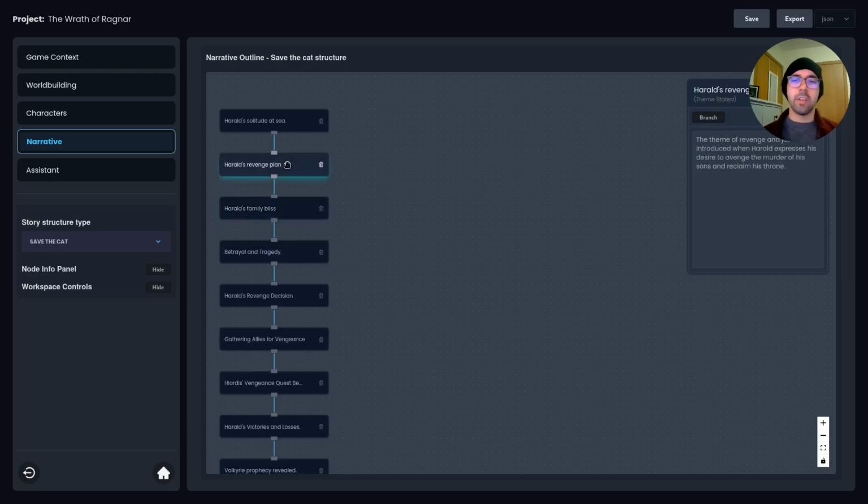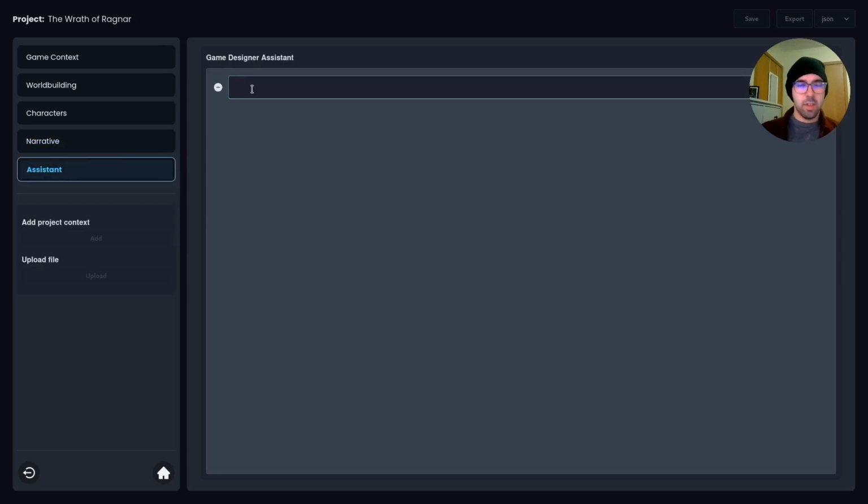But I want to go in and just start fleshing out one of these scenes right away. So we had Harold's revenge plan. The theme of revenge and justice is introduced when Harold expresses his desire to avenge the murder of his sons and reclaim his throne. All right. So I'm just going to take the title of this and head over to the assistant and ask it to flesh this out a little bit more.